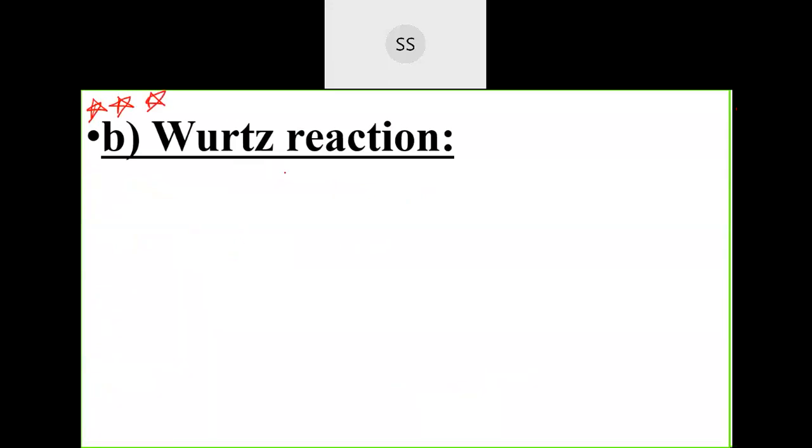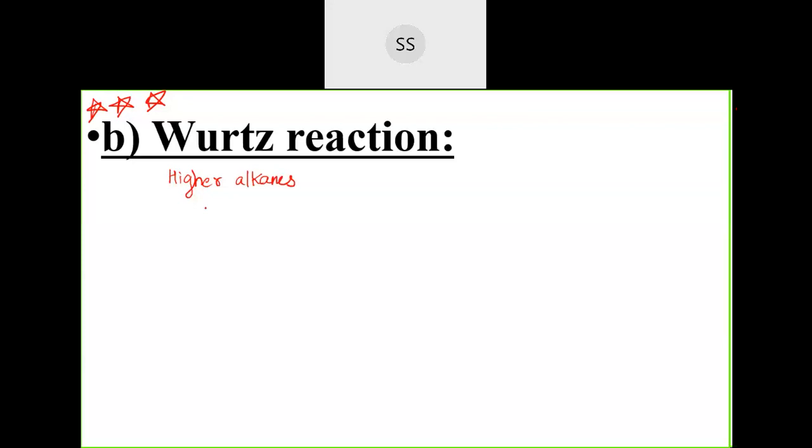And this name reaction is the Wurtz reaction. Wurtz reaction, you will be studying in first year, you will be studying even in the second year. It's a very important reaction. Because using alkyl halide, if you are taking one carbon alkyl halide, you can prepare higher alkanes. Okay, why this is important is because using Wurtz reaction, you can prepare higher alkanes.